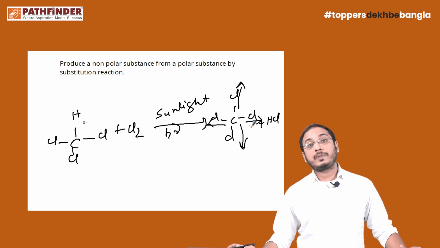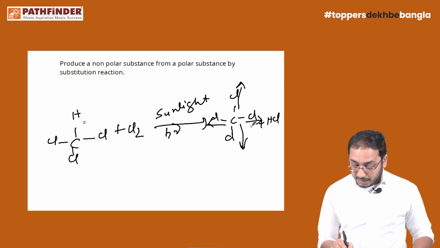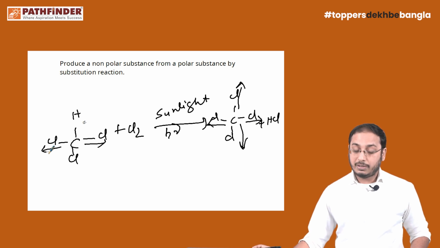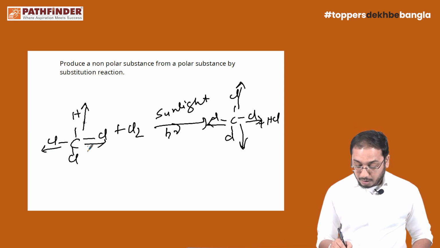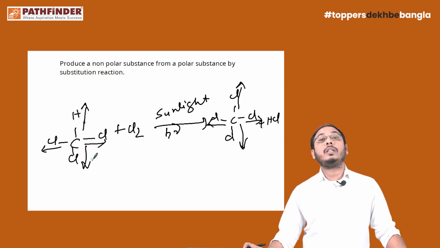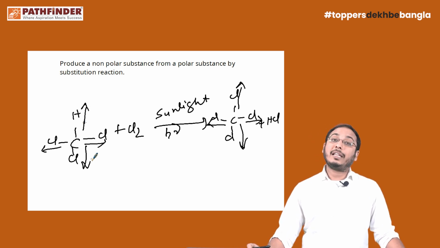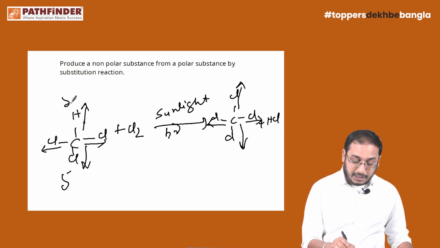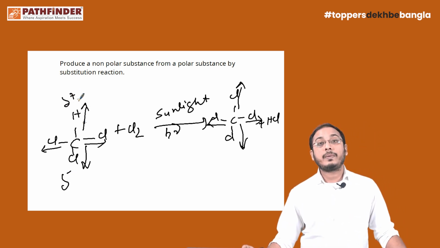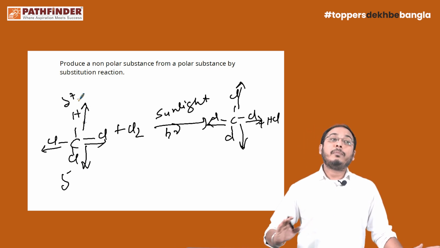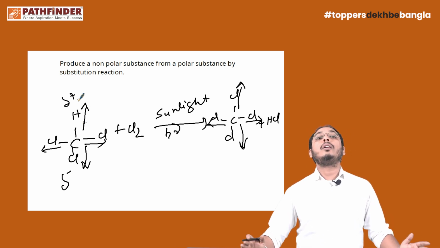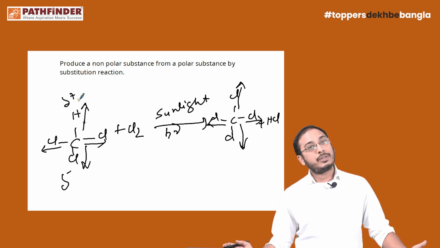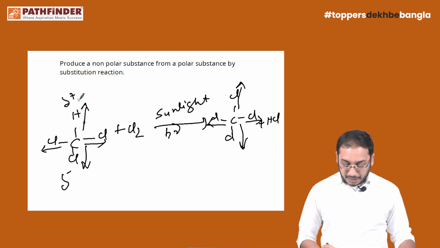trichloromethane is a polar substance, because in trichloromethane, these 2 chlorines pull the pair of electrons with equal force. That's true. But in the case of the hydrogen and the opposite chlorine, the chlorine will pull the pair of electrons with a greater force than hydrogen. Therefore, a partial delta minus charge and a partial delta plus charge are going to be produced. Fine. So, in this way we can produce a non-polar substance from a polar substance by the substitution reaction. Clear? Okay. Let's move to the next question.